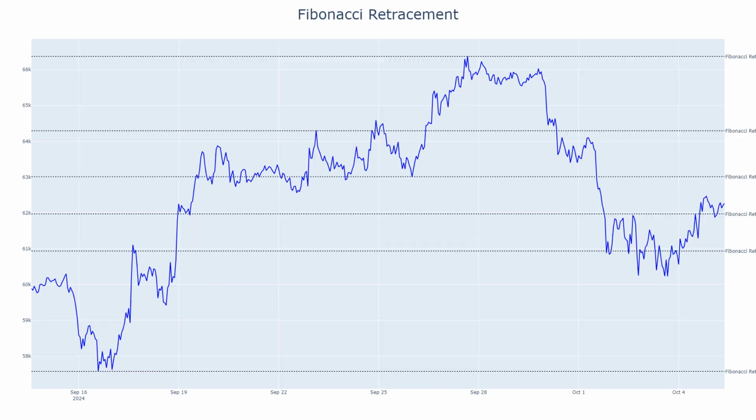Analyzing TCFDUSD's position against Fibonacci retracement levels, the price is currently between the 38.2% retracement at 63,010.29 and the 50.0% level at 61,971.86.